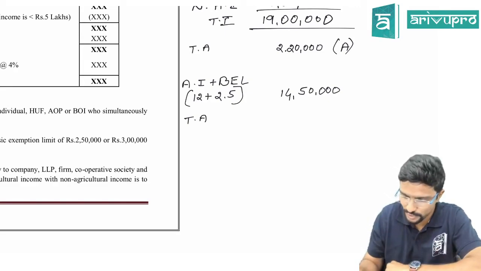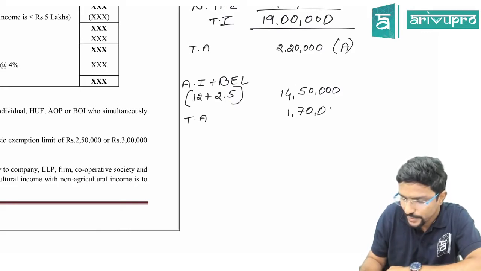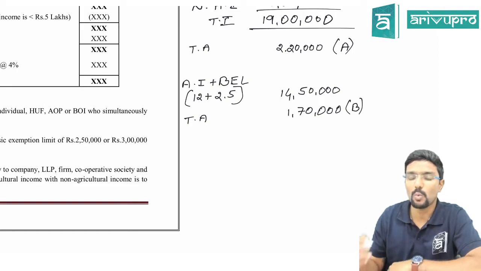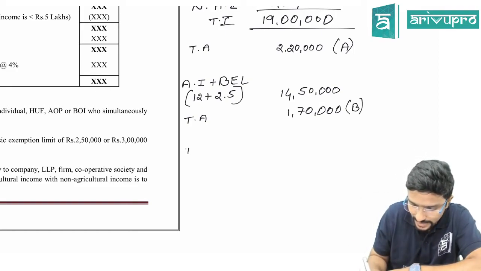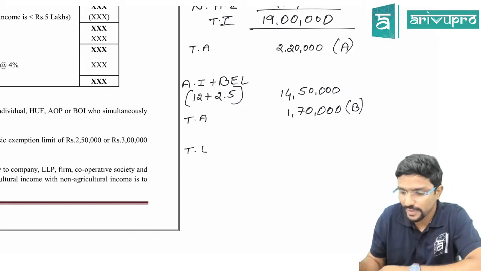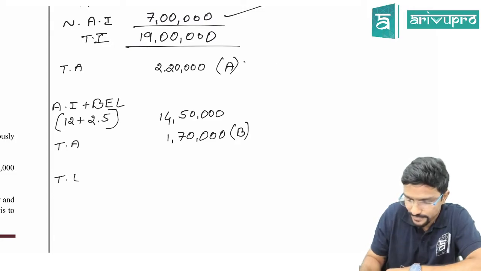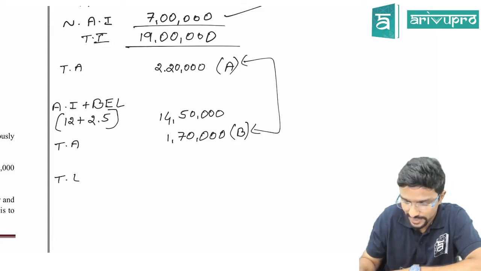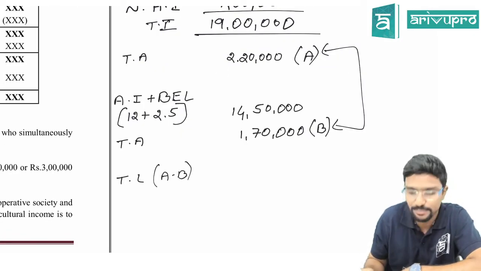So assume you got 1 lakh 70,000. You will get 1 lakh 70,000. Okay, so now how much actual tax I should pay to the government is simple. So your tax liability will be A or B, whichever is lower. Sorry, not like that. A minus B it should be. A minus B. Yeah, that is in marginal relief.